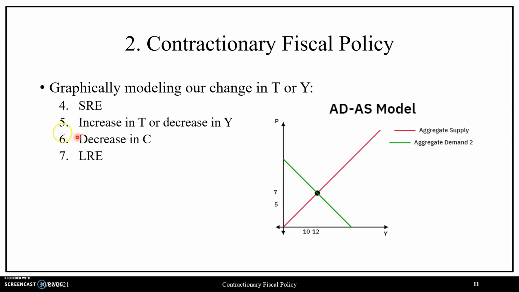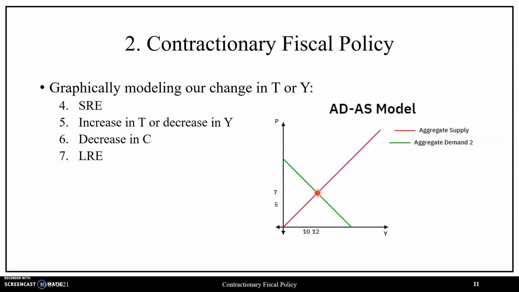So then, working through these three policy tools numerically, let us now graphically model this response by considering the change in taxes or the change in income transfers, where here we have our ADAS model, where we are at the intersection of AD2 and AS, real output level 12, average price level 7. This is a short-run equilibrium, given that potential output is 10 and our targeted average price level is 5.